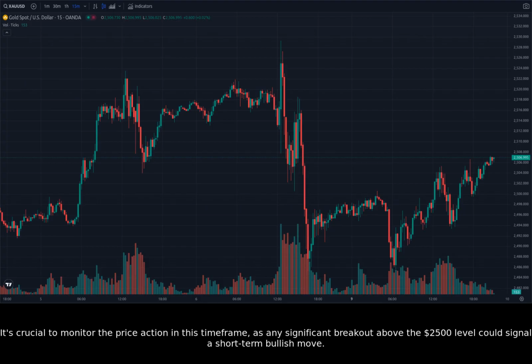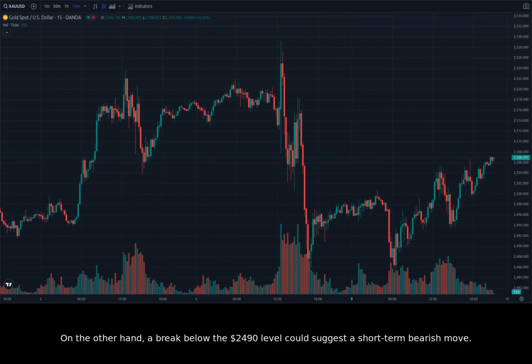It's crucial to monitor the price action in this time frame, as any significant breakout above the $2,500 level could signal a short-term bullish move. On the other hand, a break below the $2,490 level could suggest a short-term bearish move.